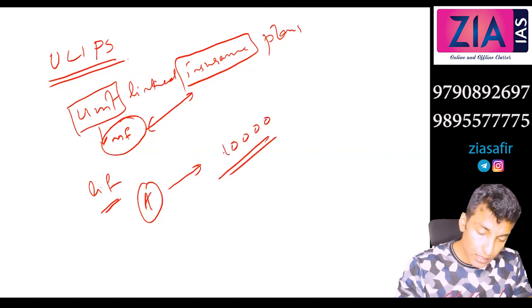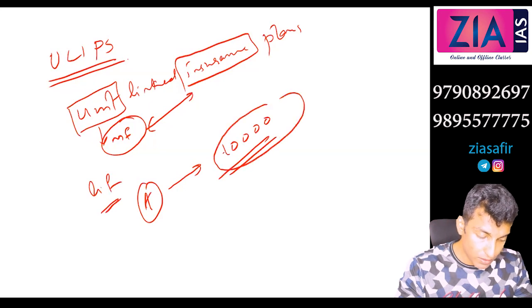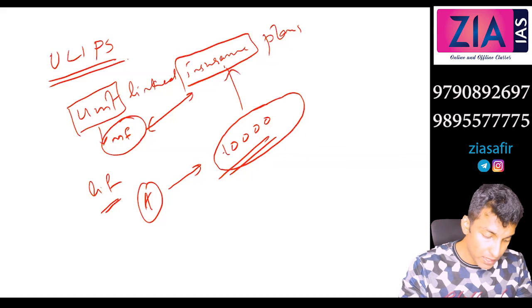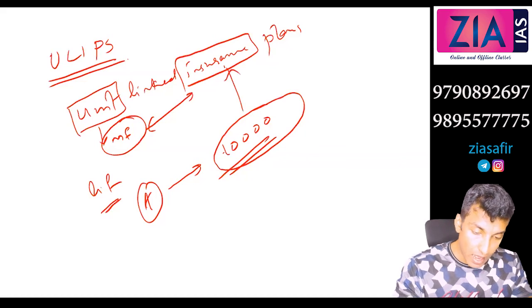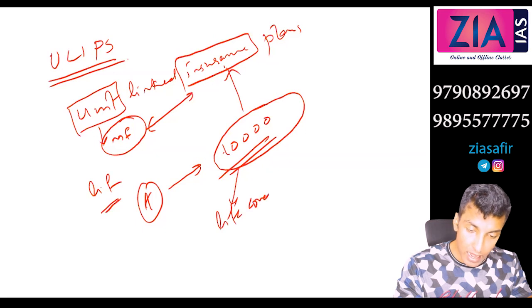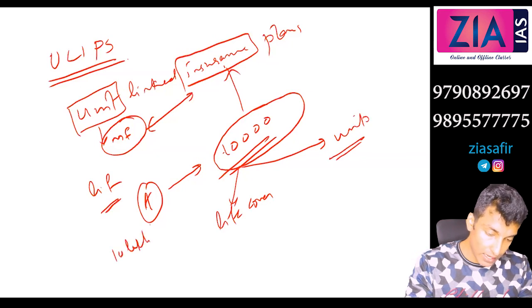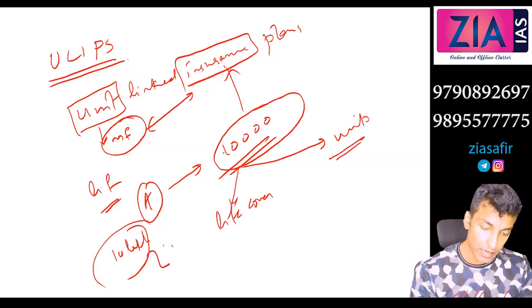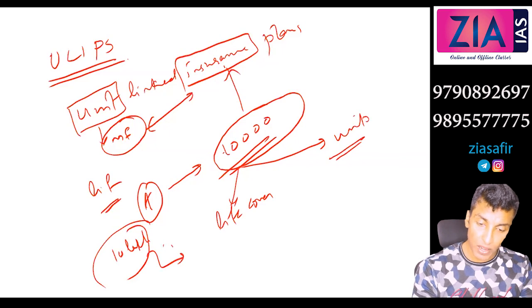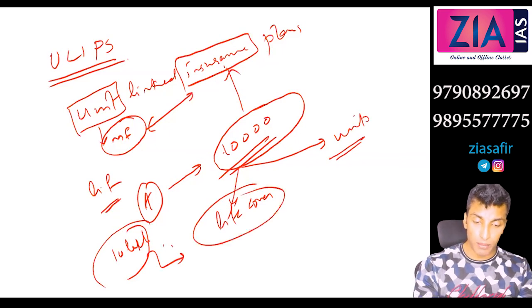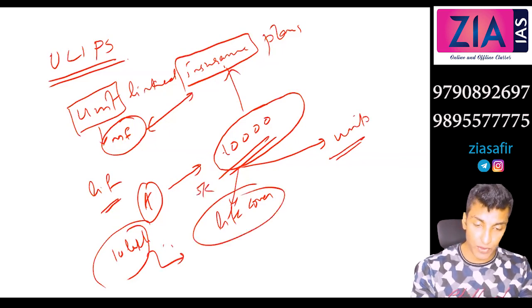This entire 10,000 will not be only for insurance purposes. Now it will be divided. Half will be for life cover and half he is getting units. Earlier I told you a 10 lakh coverage was there. Now this 10 lakh coverage will be reduced, because out of this 10,000, maybe 5,000 is going for life cover and 5,000 is going for units.